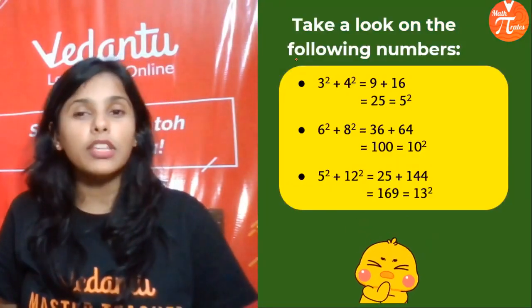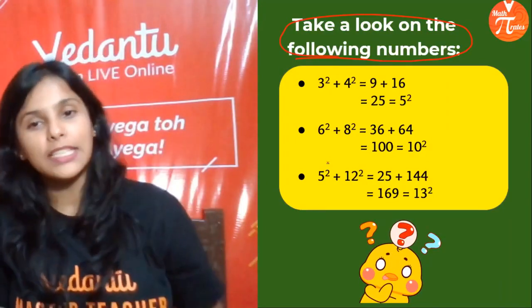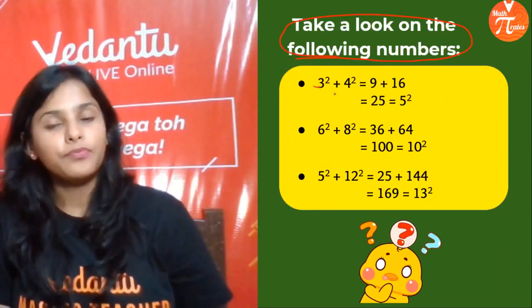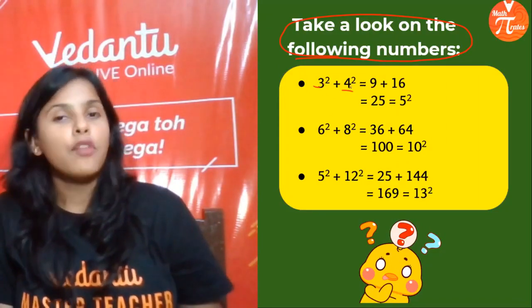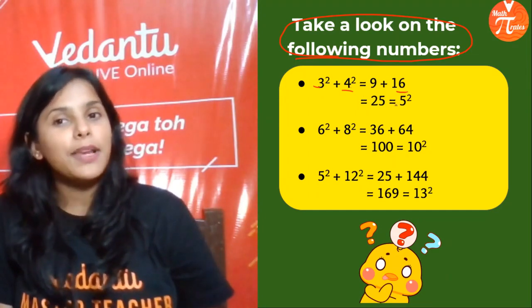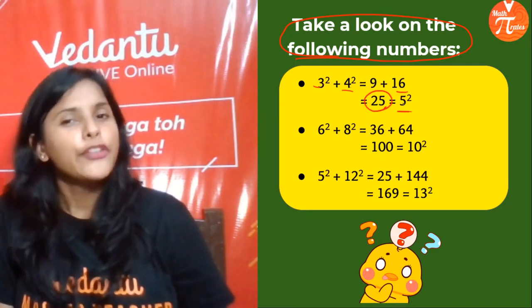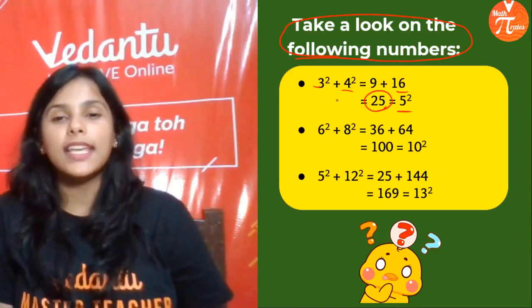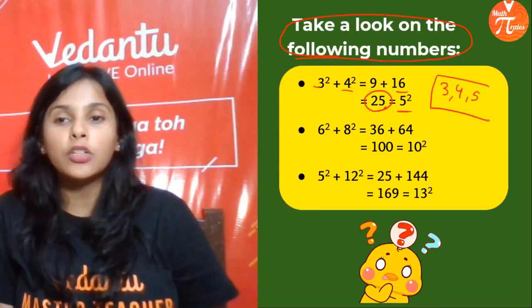Now take a look at the following numbers. Okay? Just observe the numbers. We have taken 3 and 4. Just square them. 3 square is 9, 4 square is 16. 16 plus 9 is 25, and that is what? The square of 5. So we can say that 3, 4, 5 are the Pythagorean triplet.